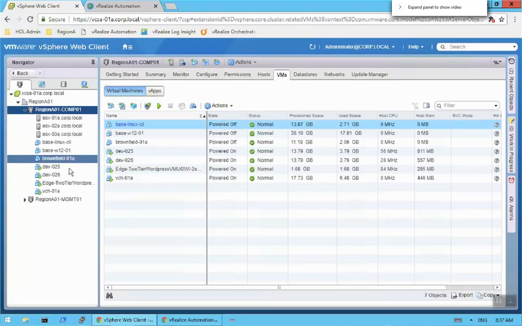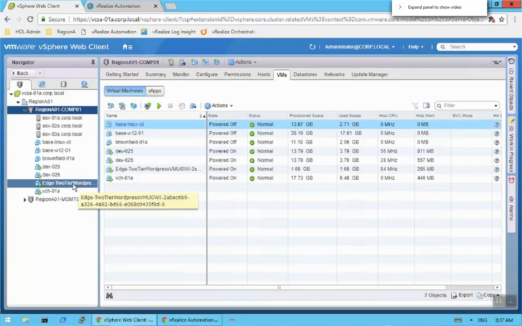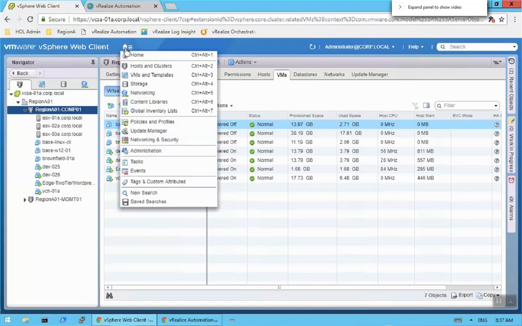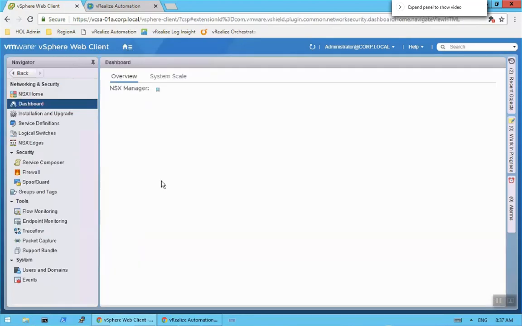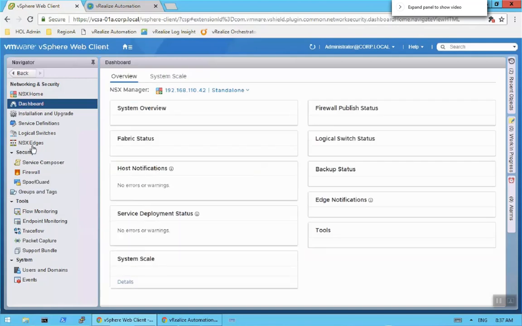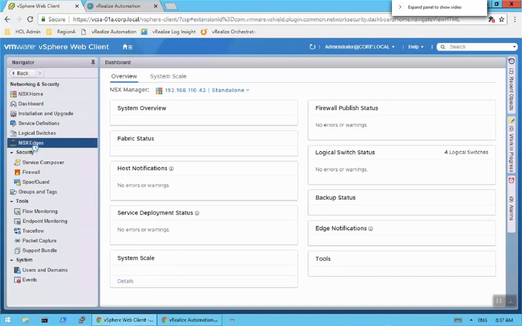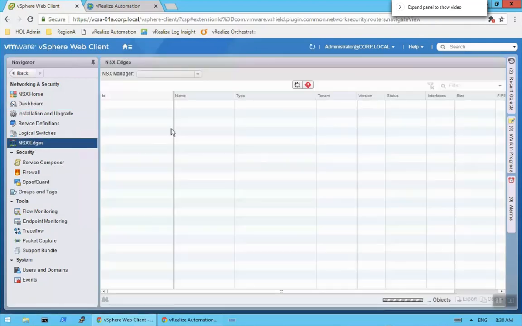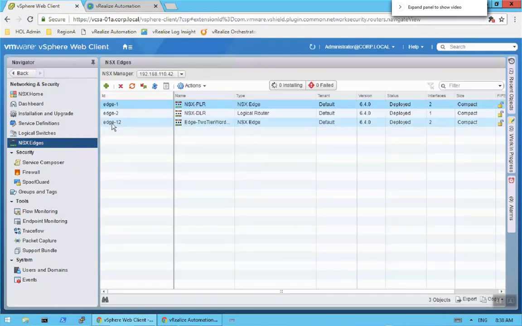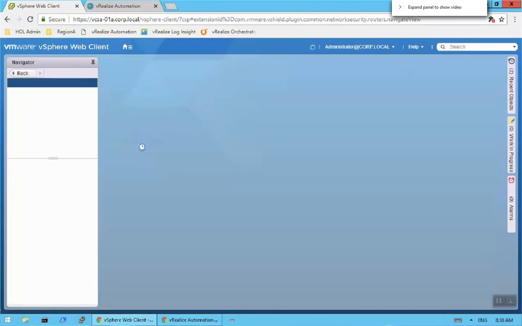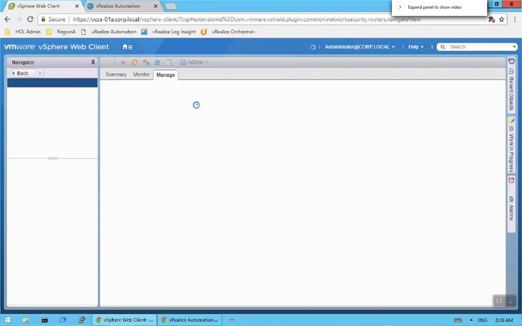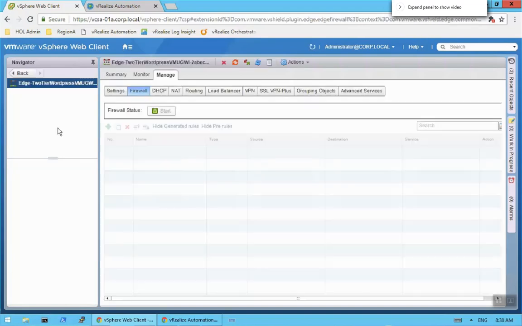There's our dev 25, 26, and there's our edge. From there, we come to networking and security, and I'll show you the configuration we see with the load balancer. If I come over to my edges, we can select and drill down into that dynamically created edge right here, edge 12. Click into here, and here are all the different configurations we can see.